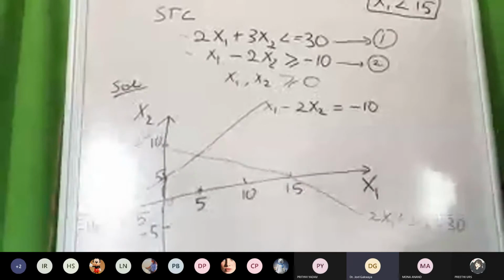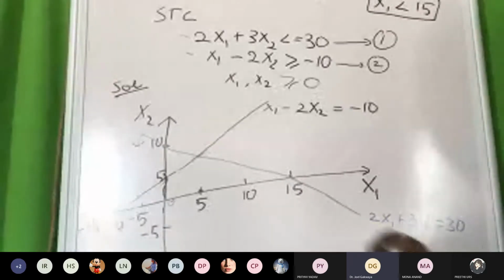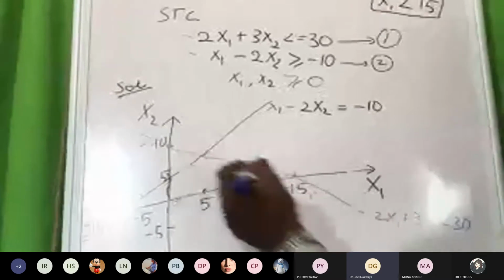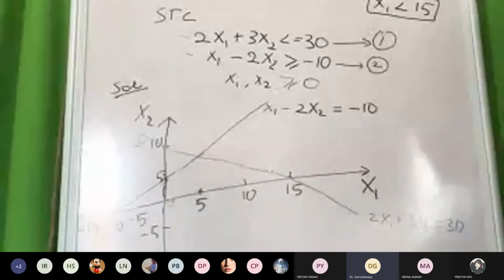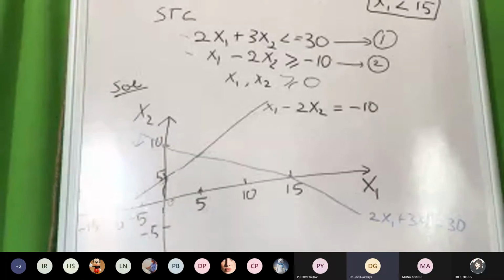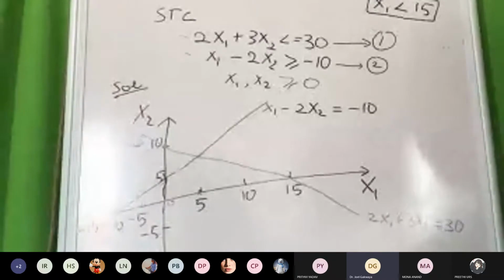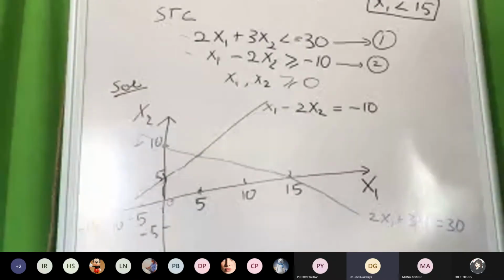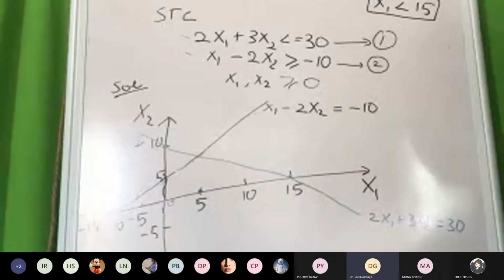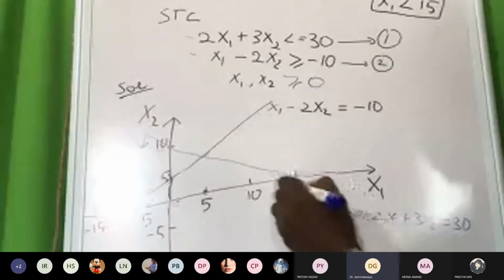The numbers which are below 15, where are they? Above or below the line? This is the line, the blue line. The numbers which are below 15, are they above the line or below the line? Below, as you can see on this axis. Where are they? Below. You see here, 15 is here. Yes, it should be below.